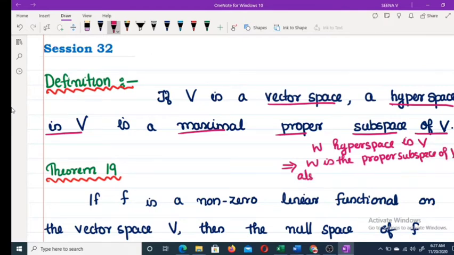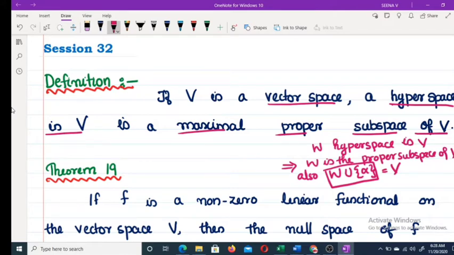Also, the span of W union some vector alpha is equal to V. This is the definition of maximal proper subspace. So it is not just W union alpha, it is the span of W union alpha that is equal to V. That is the definition of a maximal proper subspace. That means there does not exist a proper subspace of V containing W. That is the meaning of a maximal proper subspace.